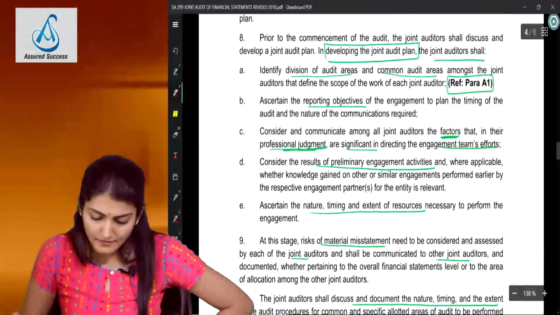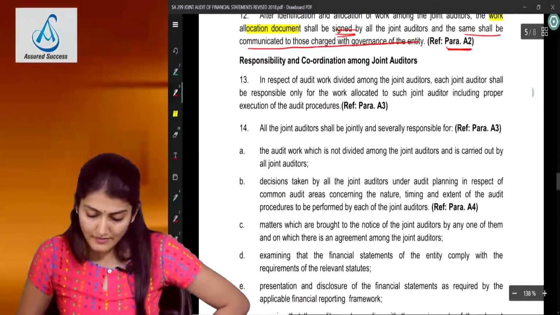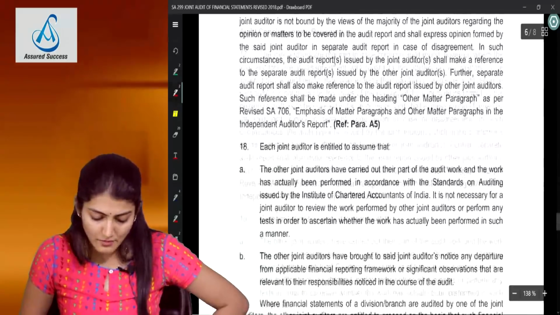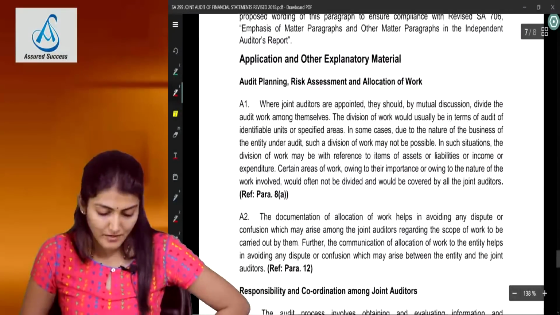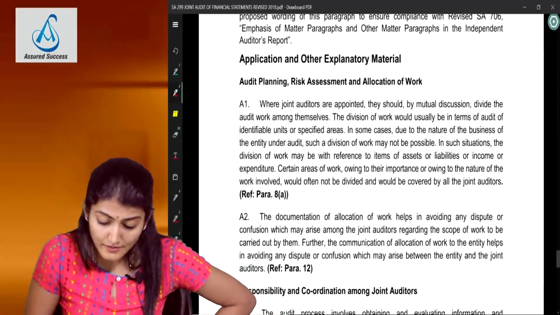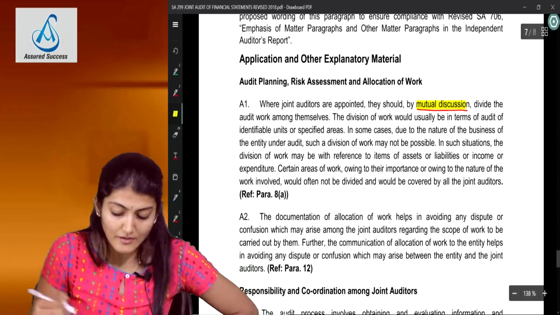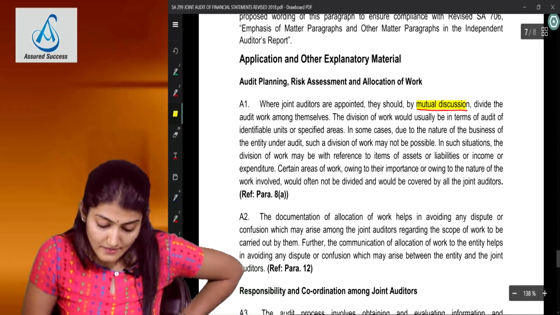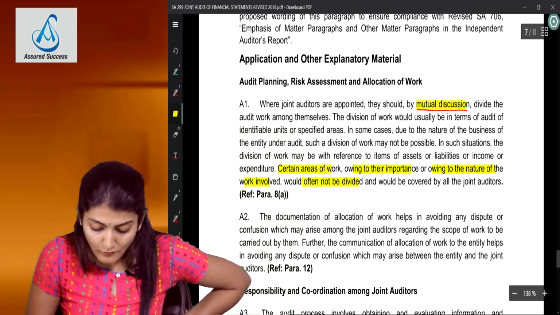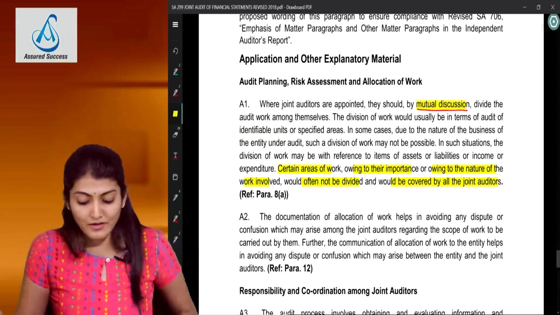So there they have written refer para A2. So what was here earlier? Refer para A1, where division of audit areas and common audit areas was mentioned. And over here for the work allocation document they have written refer para A2. So we'll go to A1 and A2 in the application and other explanatory material. Where joint auditors are appointed, they should by mutual discussion divide the audit work among themselves. Certain areas of work, owing to their importance or the nature of the work involved, would often not be divided and would be covered by all the joint auditors. That we call the common audit areas.